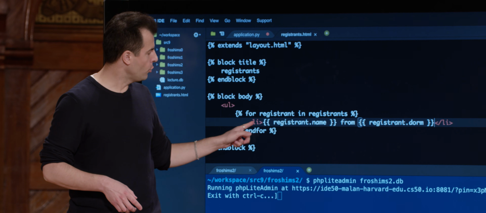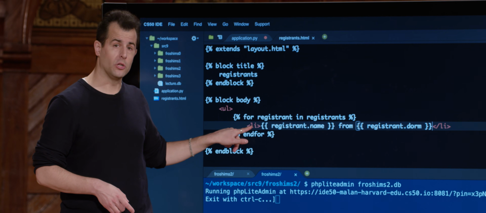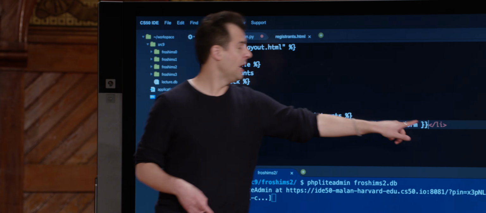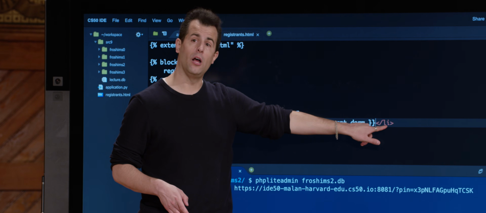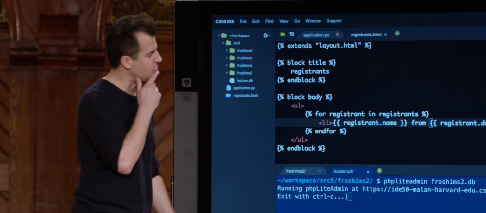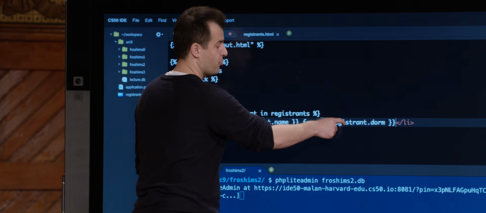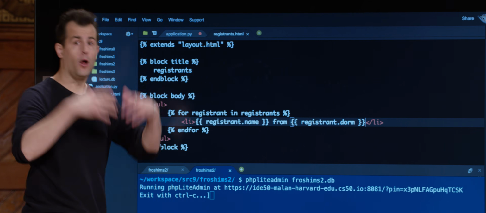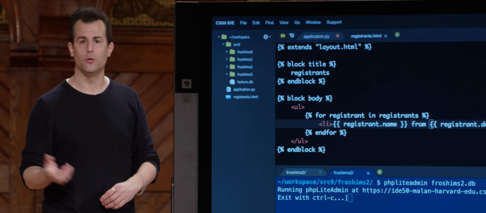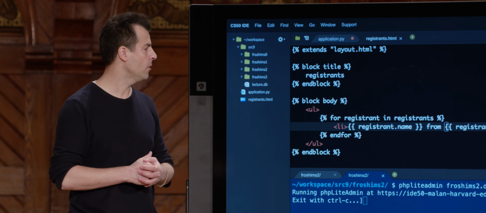And now notice, what do I want to do inside of this loop? I want to output literally open bracket li close bracket, and then eventually open bracket /li close bracket. And then dynamically, on each iteration of this loop, I want to output a registrant's name and a registrant's dorm, and just grammatically say from in between. So it's David from Matthews, and Zamila from Courier, and Rob from Thayer, and so forth.